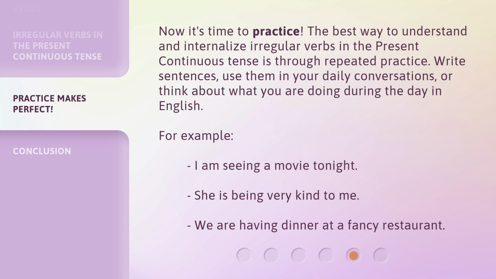Now it's time to practice. The best way to understand and internalize irregular verbs in the present continuous tense is through repeated practice. Write sentences, use them in your daily conversations, or think about what you are doing during the day in English. For example, I am seeing a movie tonight. She is being very kind to me. We are having dinner at a fancy restaurant.